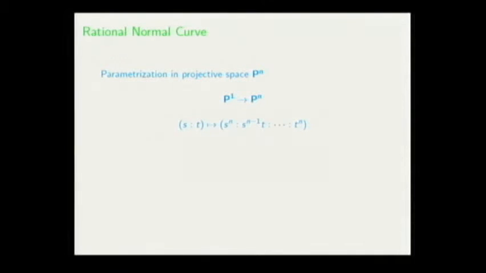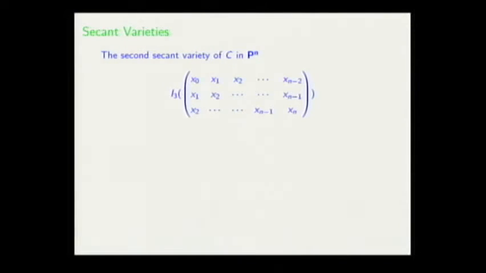Sometimes we are interested in the implicit equations of this curve, which come from a matrix of this form. This is a 2 by n matrix, and all 2 by 2 minors give us the implicit equations of this curve. The question is about the secant varieties. The secant varieties also come from the same structured matrix. Namely, the second secant variety of this curve in projective space Pn is given by the equations of all 3 by 3 minors of this kind of matrix.